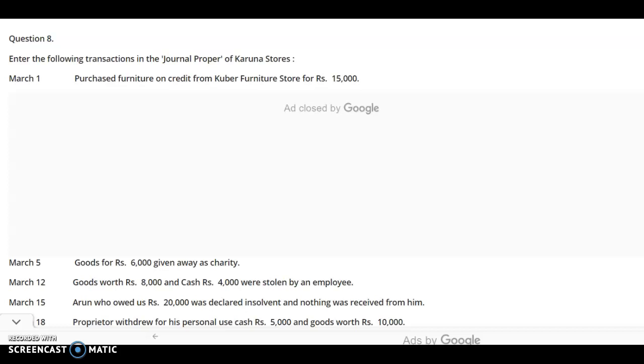See, the nature of the different types of transactions is different. For example, some transactions are cash related, some are bank related, some involve a very small amount of cash, some involve credit transactions, and some involve peculiar types of items. So as the nature of the transaction is different, we separate them and show them in different books so that consistency and transparency can be maintained and the accounting work becomes very easy.